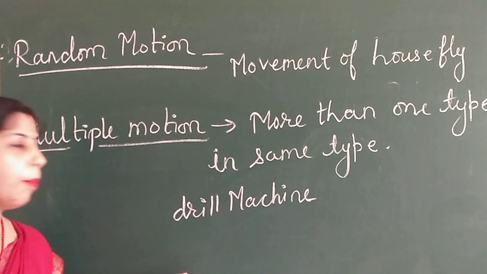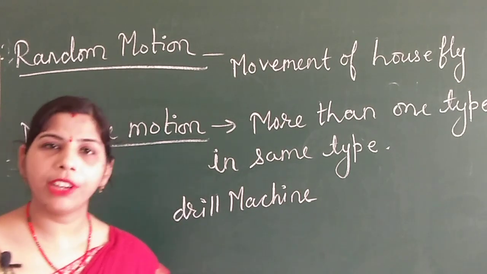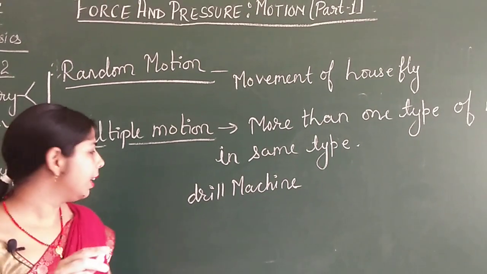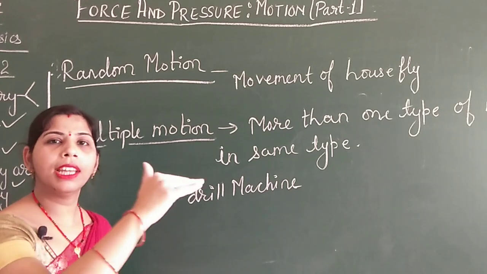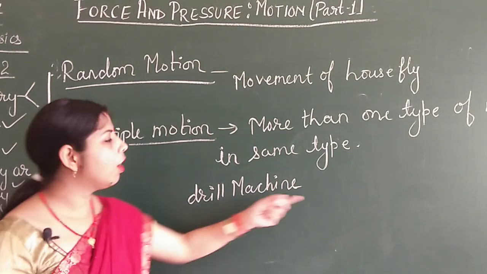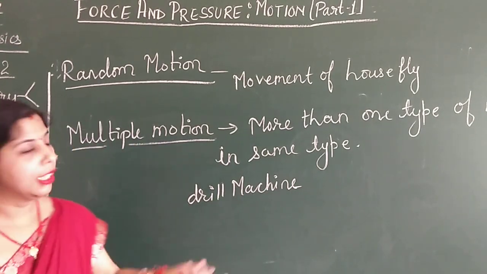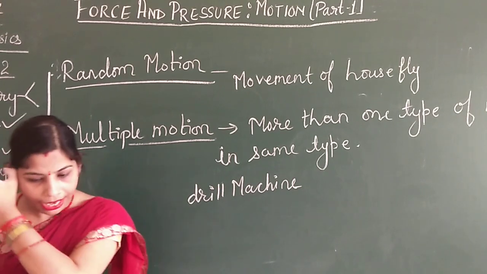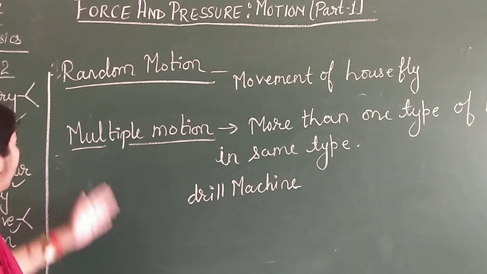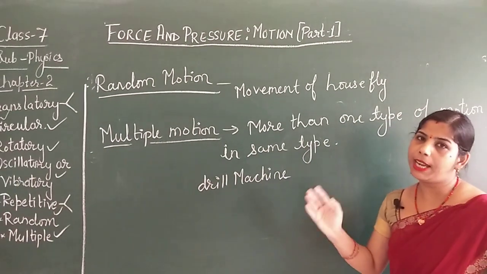When a person is operating the drill machine, at the same time the bit of the drill machine is going to rotate, and the bit is moving in a rectilinear way, so that there is a hole in the wall. That means the drill machine performs both types of motion, the rotatory motion as well as the rectilinear motion. So today we studied that motion and the types of motion.